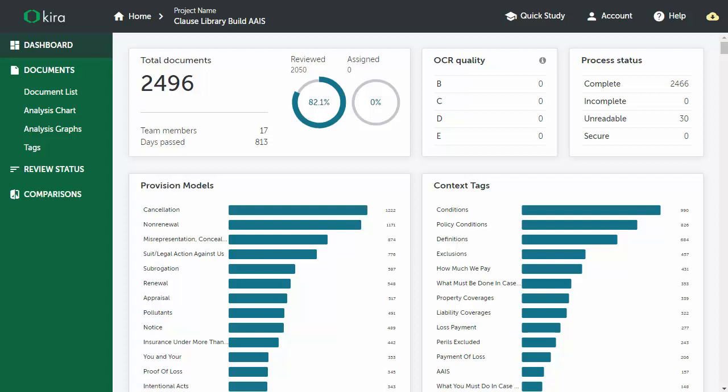Like many organizations, AAIS uses LexisNexis StateNet to track state regulations that require contract changes. For this demo, we're going to follow a change that was made in 2018, and it was due to Oklahoma's Senate Bill 1485. Due to this bill, AAIS needed to change Oklahoma contract language around the notice of intent clause. So based on that change, we're going to leverage Kira to find documents that are impacted by that Senate bill.